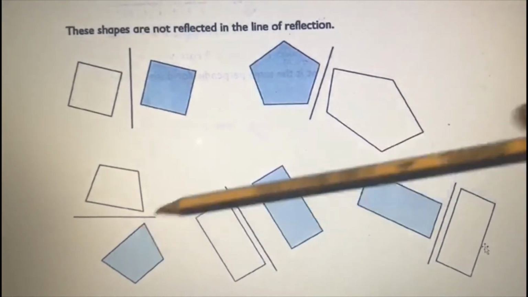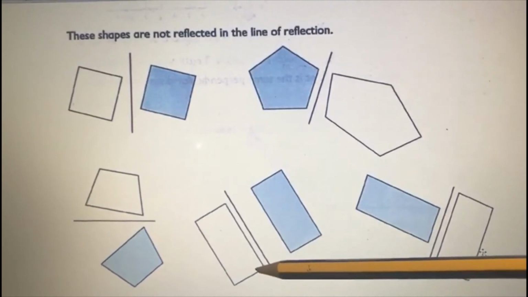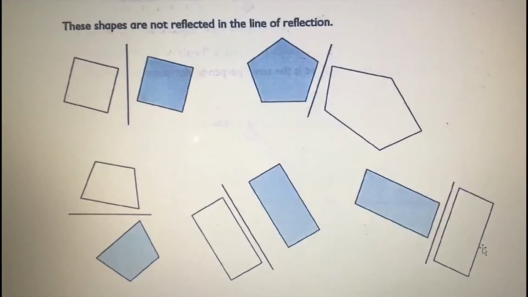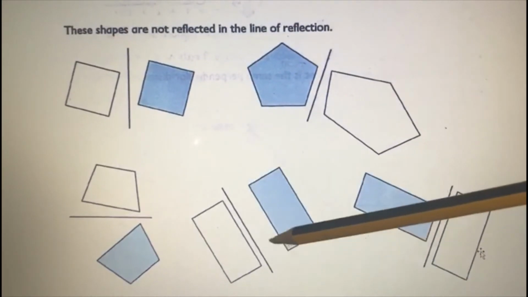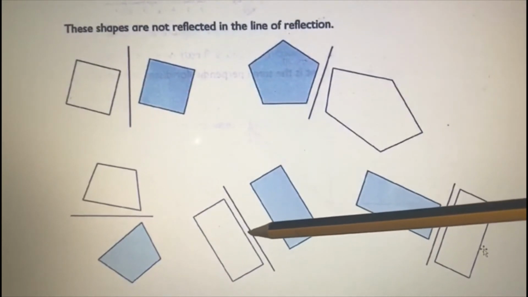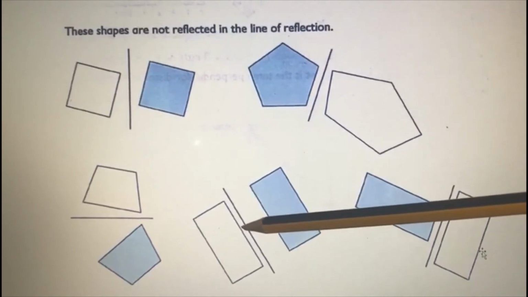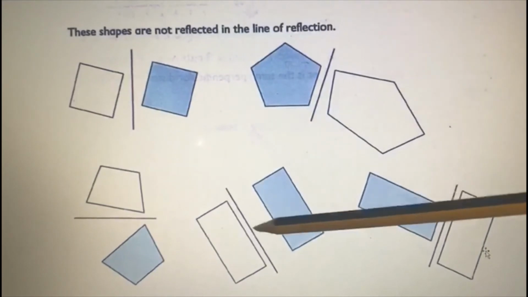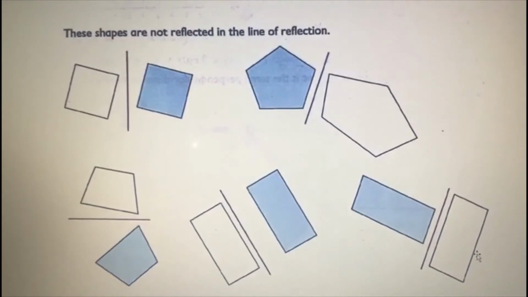And this one also. You might be thinking, this is a rectangle, and this is also a rectangle, so why am I saying it is not the reflection? Because see, this is the mirror line, right? The line of reflection is this one, and from this line to this line, how much will the length be? It will be very small, a few millimeters. From here to here, it's too far, right? So we cannot say this is the reflection of that image.